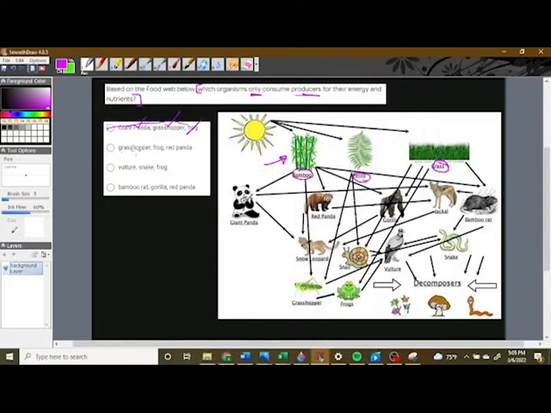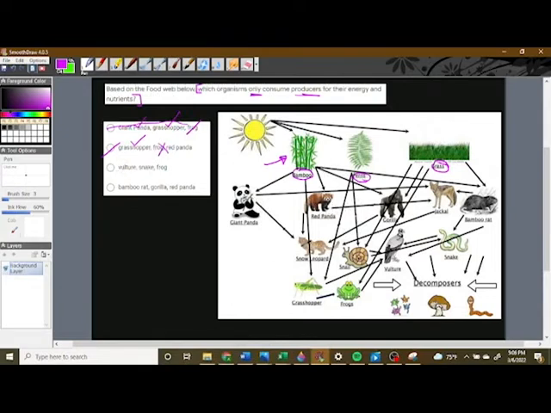The grasshopper, we'll stop right there because we already said the grasshopper does not eat producers. It eats, oops, pardon me, that's a mistake. Just got to take our time on these. So grasshopper does eat producers, so that's a check. The frog, we said that one eats grasshoppers, so that makes this question wrong, even though the red panda actually does only eat bamboo.